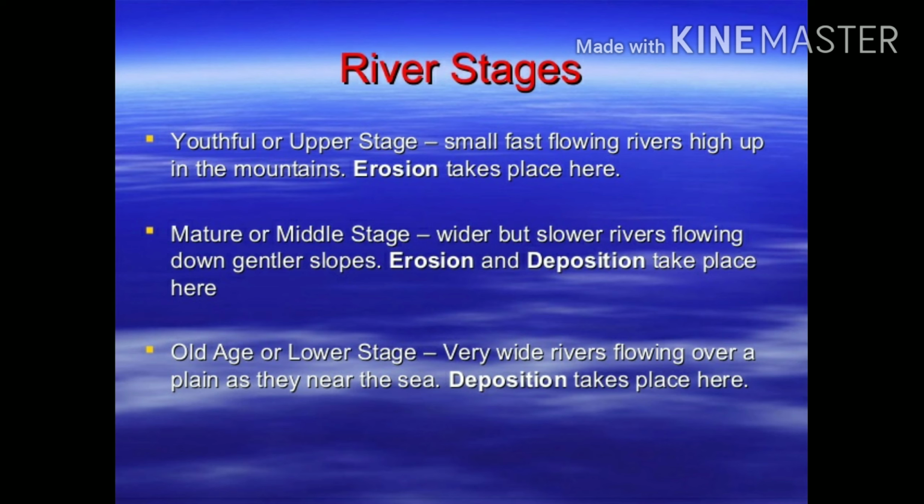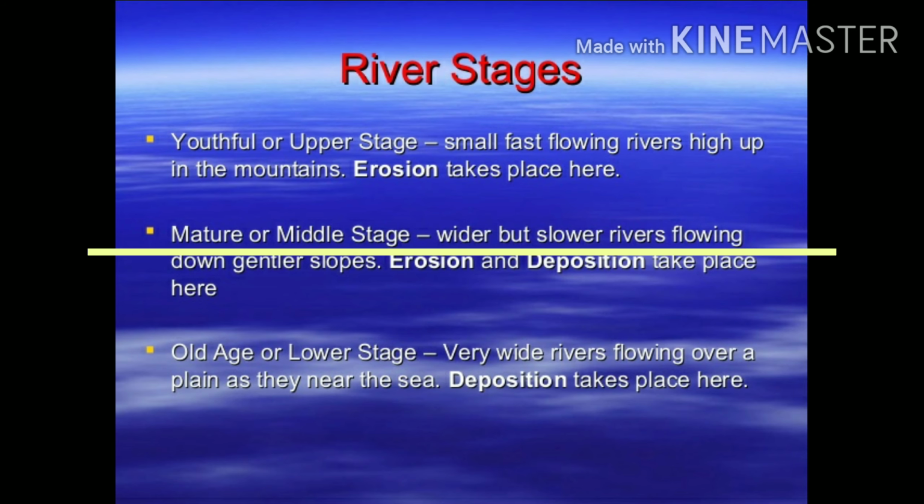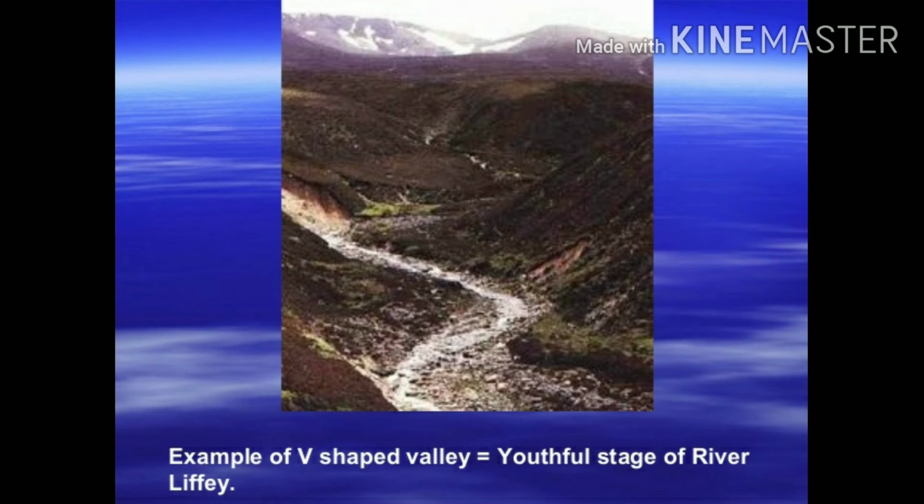In the third stage, the old stage, the river usually flows in a very wide way through the plain, obviously, and it is near the sea. Deposition takes place here. We do not see any kind of erosional work, the maximum work is related to deposition. So here we are going to discuss some of the erosional landforms of the river.